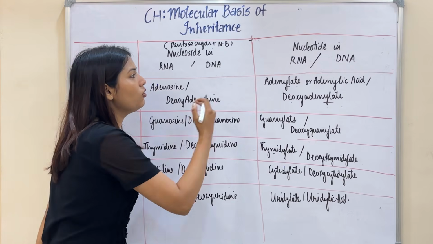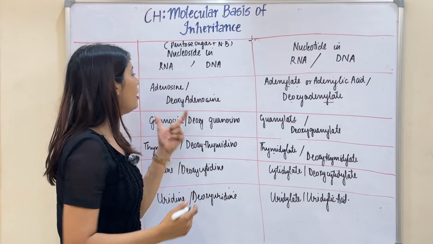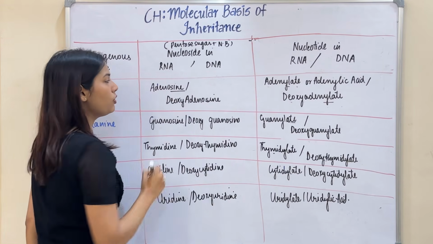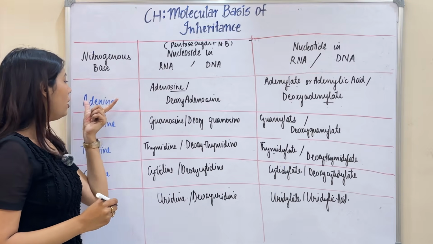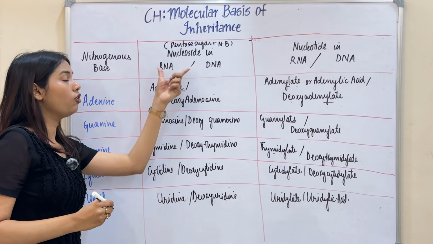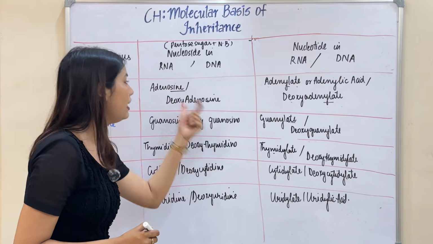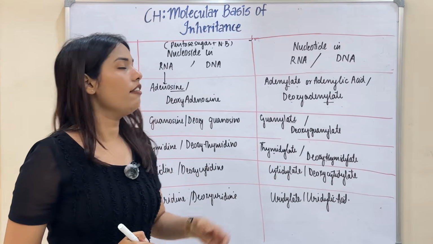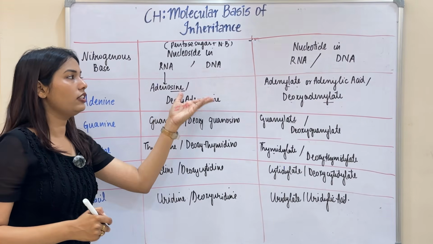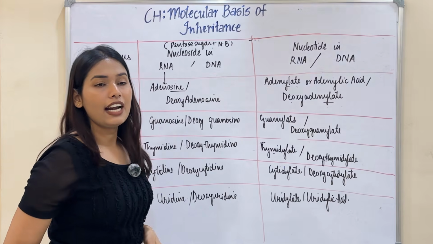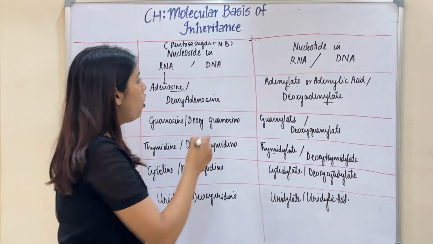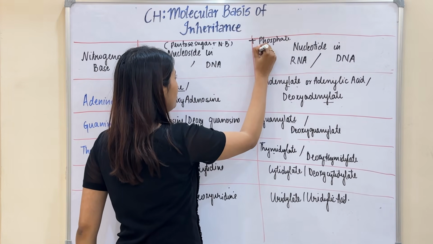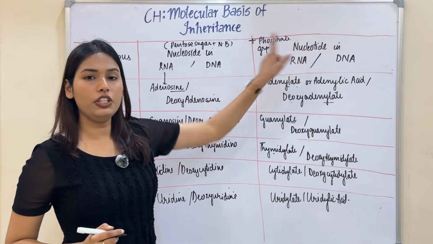And when they are going to form a nucleoside and a nucleotide, what will be their respective names? So if I'm going to mention a nucleoside, I generally add a suffix which is called as ine. So adenine will form a nucleoside which is called adenosine. For RNA and for DNA, I am just going to add deoxy in front of it. So it will be deoxyadenosine. For a nucleotide, what is a nucleotide now? When a nucleoside along with a phosphate group combines, it forms a nucleotide.